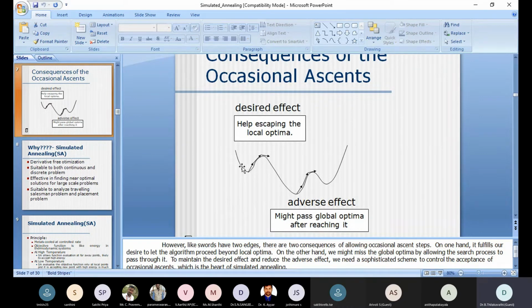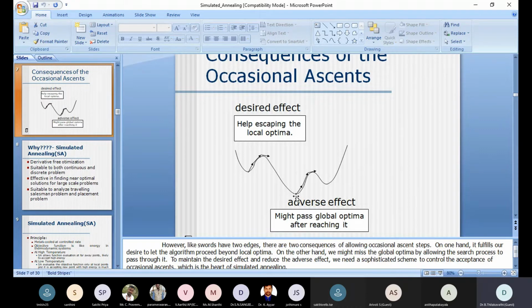The consequences are here. This is one, that is hill climbing. Once you approach the local minimum, the procedure or algorithm should not stop, whereas in all other optimization techniques, once you approach the optimum, we will stop. But here there is hill climbing, which means it is going to go further until it reaches the global minimum.